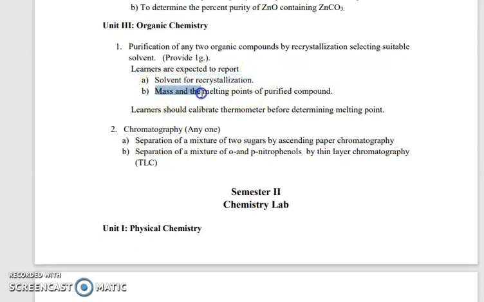And second, to measure the melting points of the purified products. These two points we learned in these practicals are very important, using the thermometer and calibrating the thermometer. How you calibrate the thermometer is very important.